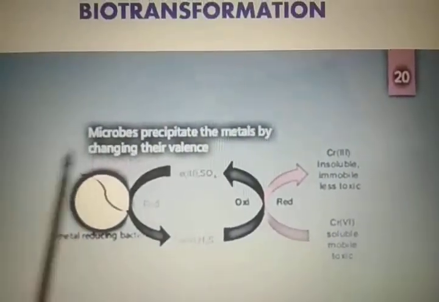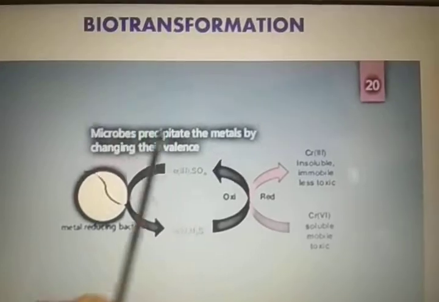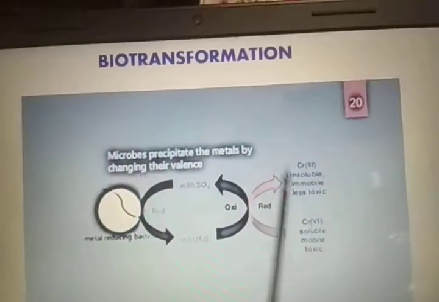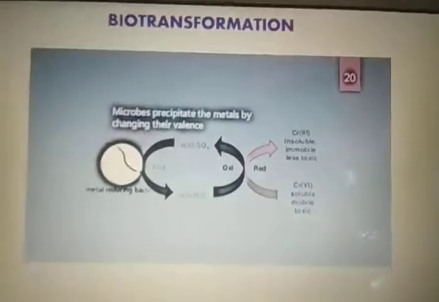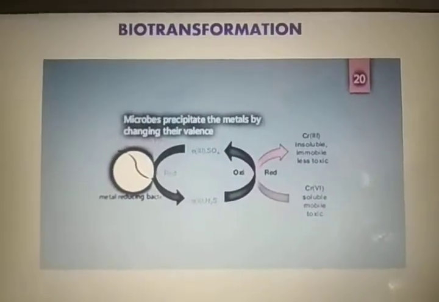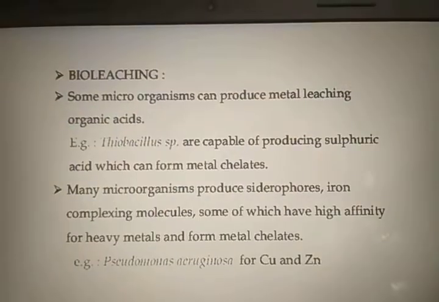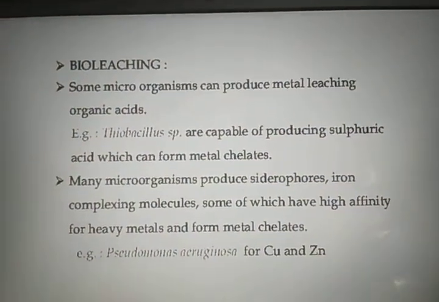So this whole process is a redox reaction catalyzed by enzymes. In this way the precipitation of the metal is carried out, and the metal gets converted into a less toxic form.